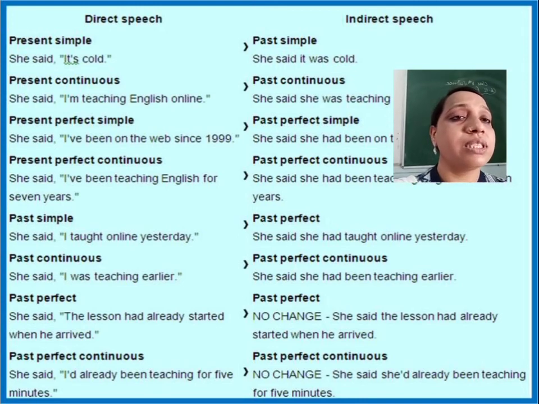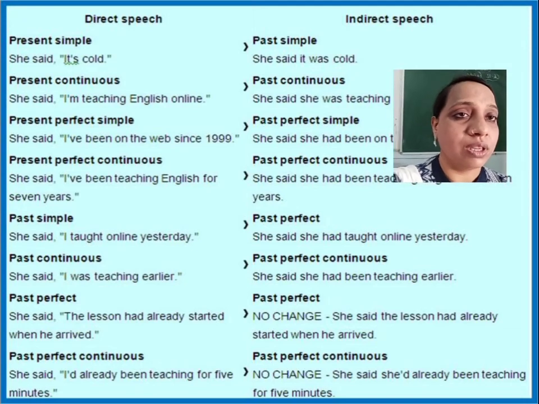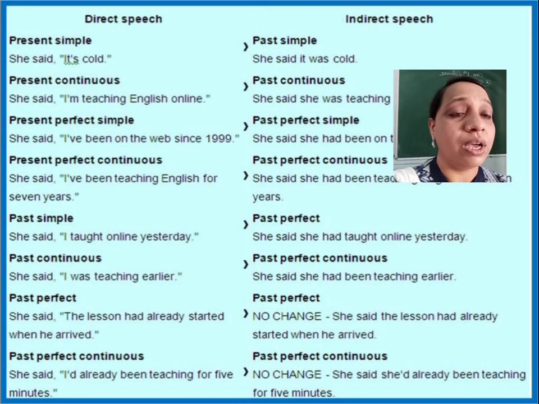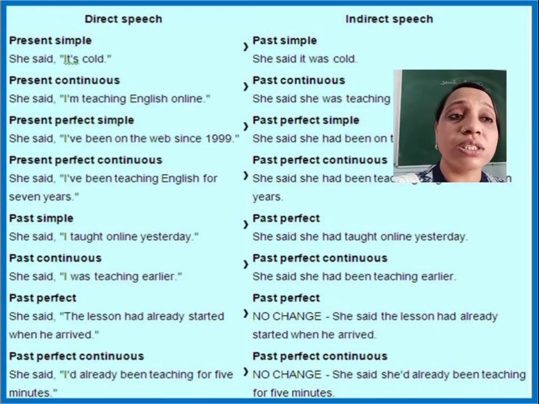Present simple will change into past simple. She said, it's cold. So she said that it was cold. Present continuous will change into past continuous. She said, I am teaching English online. So she said that she was teaching English online.